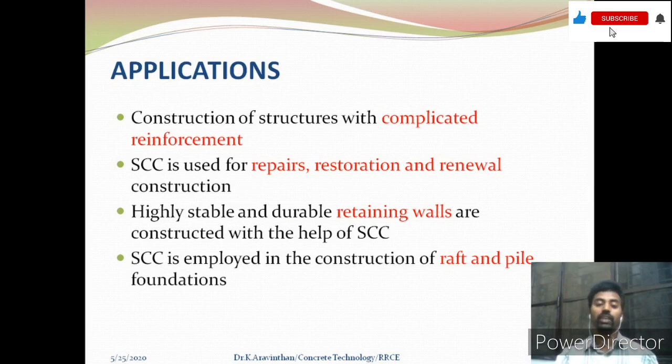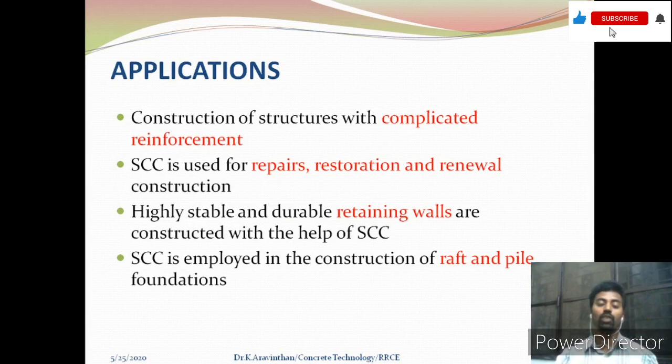Also in retaining walls and repair, restoration and renewal of construction, these are the places where you will frequently have high reinforcement congestion, in order to achieve placement without compaction. Here you can note that the vibration needle in some places cannot be applied uniformly. So in those areas self-compacting concrete has a better application.